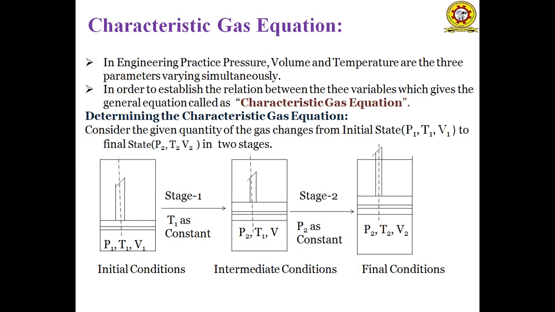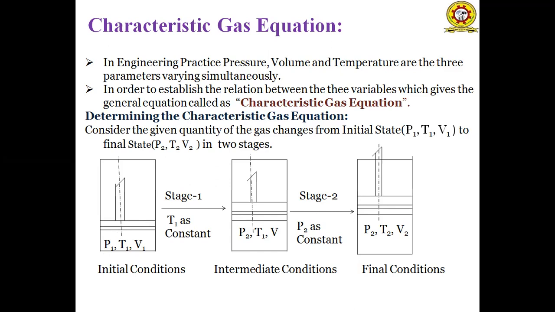So how do we derive this characteristic equation? For determining the characteristic gas equation, we have a beaker filled with gas and there is a piston. The initial pressure of the gas is P1, the initial temperature is T1 and the initial volume is V1. In the final condition, P2 is the final pressure, T2 is the final temperature and V2 is the final volume.